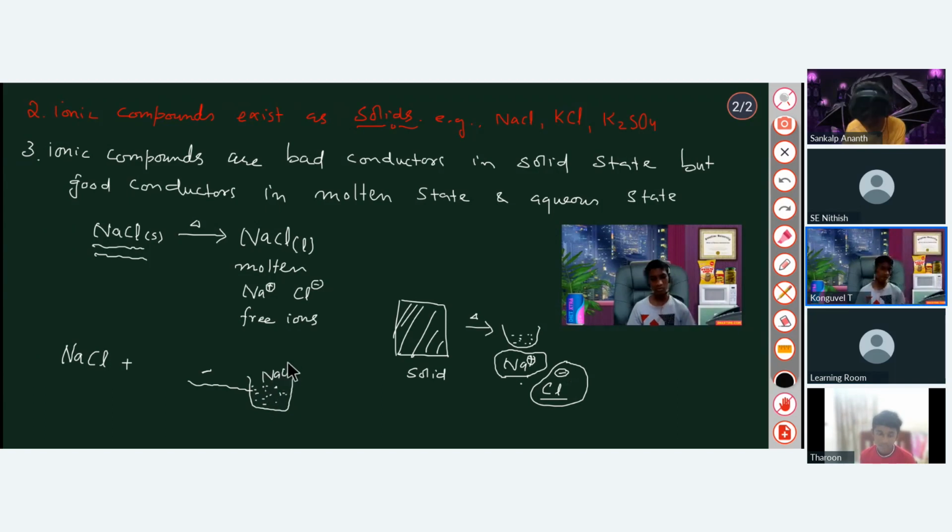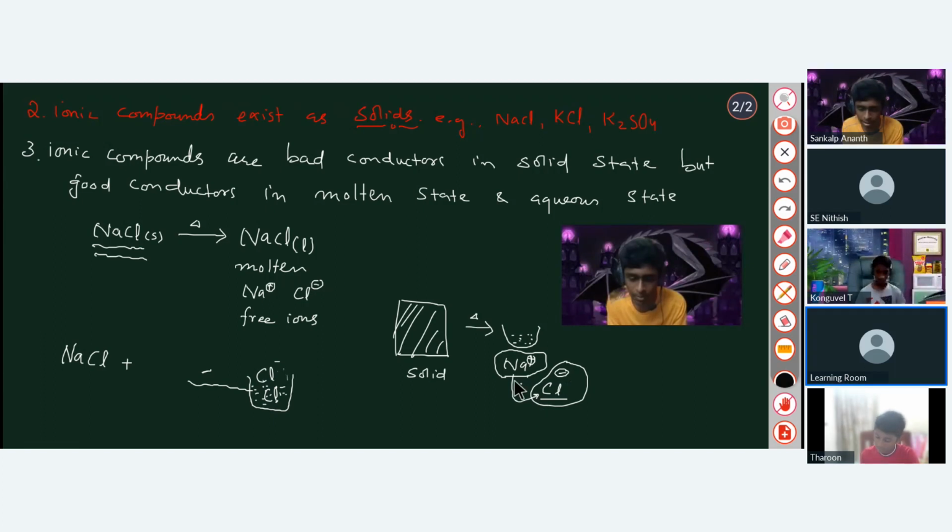No, let's say only chlorine, sir. Only chlorine, that will also conduct electricity. It should be an ion, not the neutral atom. It should be just a Cl negative ion. So if we are having Cl negative ions here, where can we get them from, sir? You can get them from this NaCl. You have to separate the NaCl liquid, separate these ions with the help of electrolysis. I'm asking about raw chlorine.